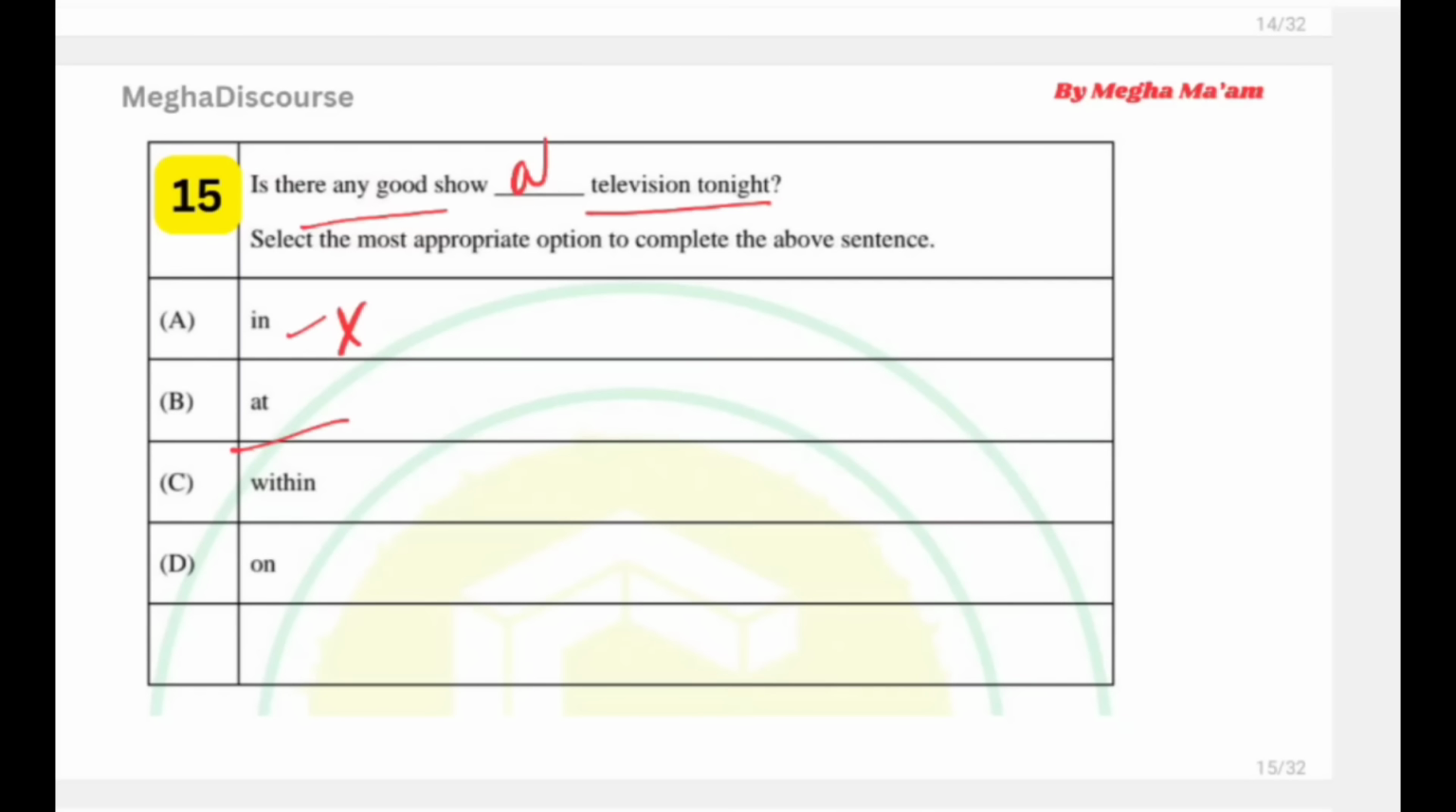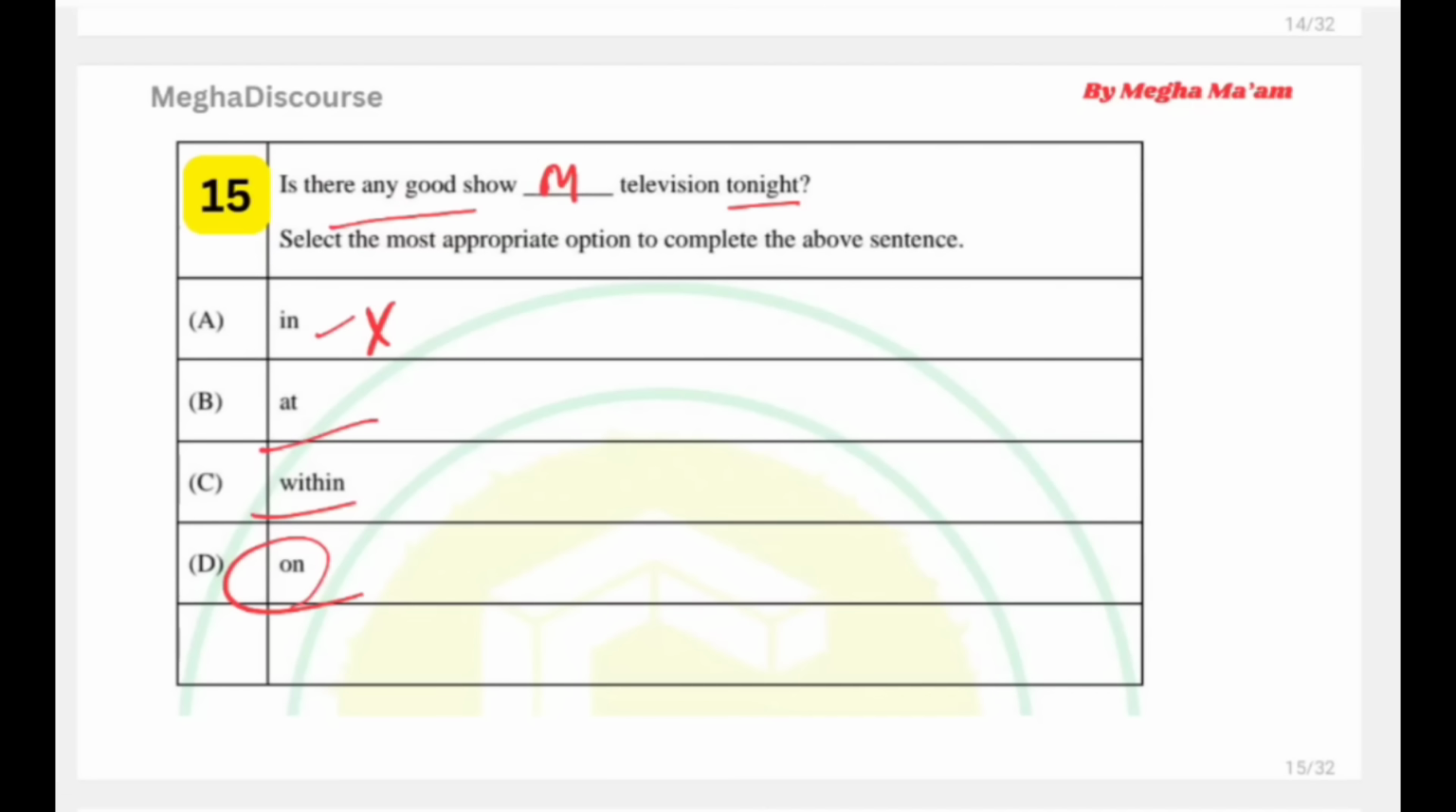At television tonight. If we do not have television, that at tonight is right one, but we have television, so that is not right. Within, no one. We use within for the time limit or the boundary. So on. Okay, is there any good show on television? पे कुछ बढ़िया सा show आ रहा है tonight. So this is our answer.